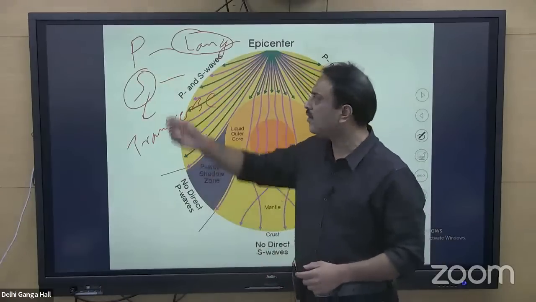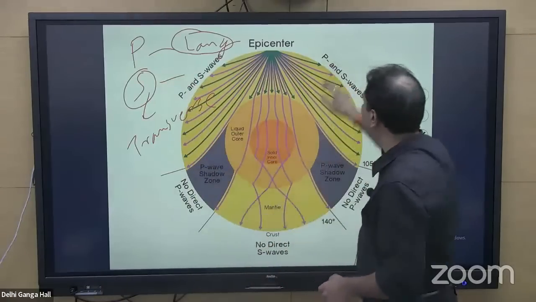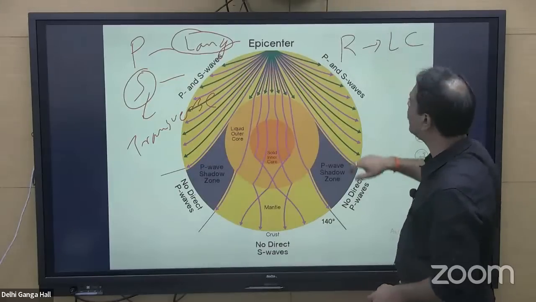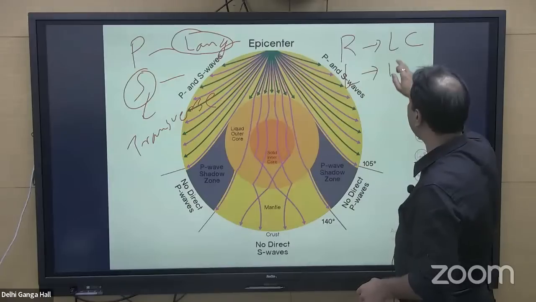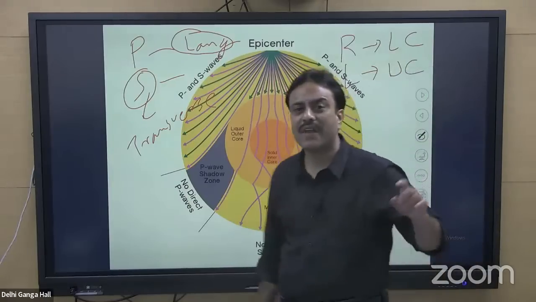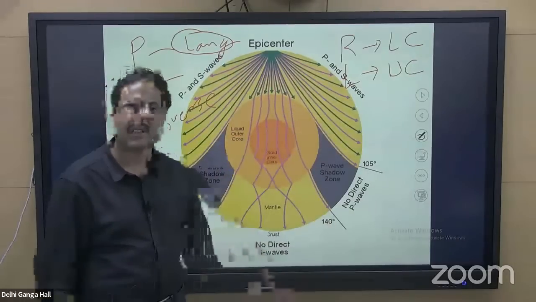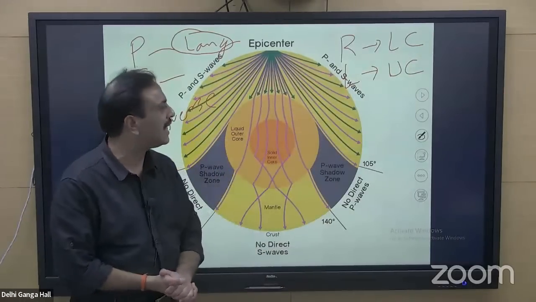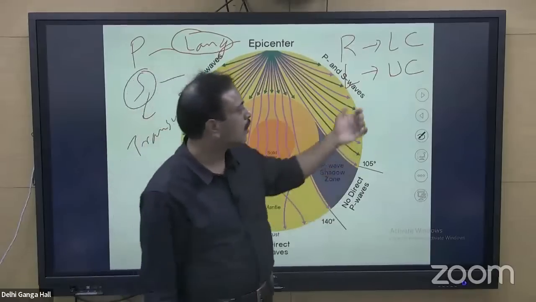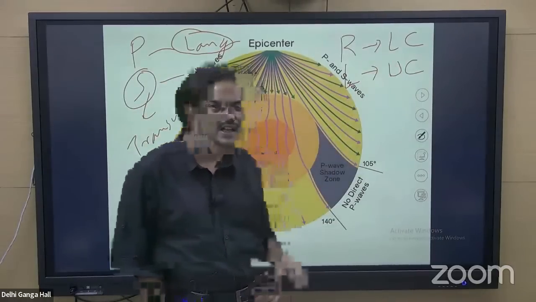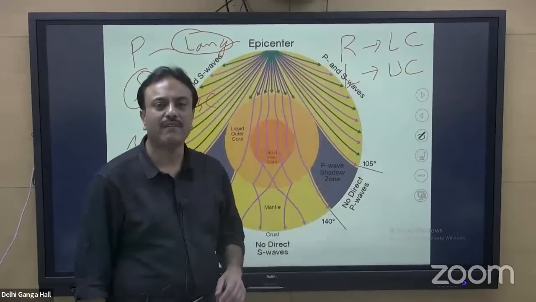The after effect of the primary wave and secondary wave is the generation of the R wave in the lower crust. The R wave is generated in the lower crust, and the L wave is generated in the upper crust. R wave stands for relay wave. L wave stands for long wave, or it stands for Love wave as well. So the upper crust has the long wave, and the lower crust has the relay wave. These R wave and L wave are dangerous.